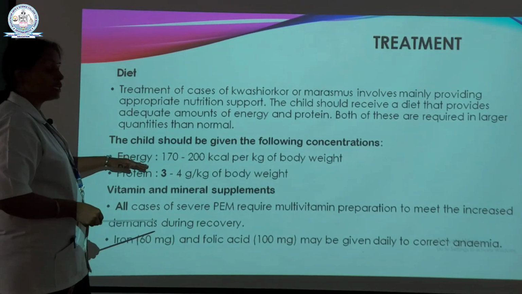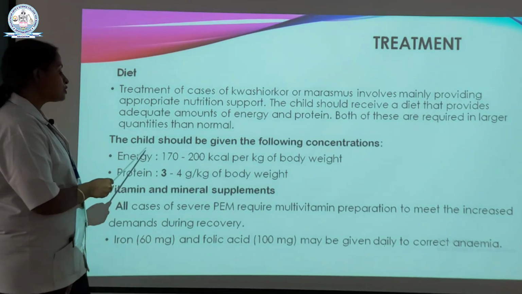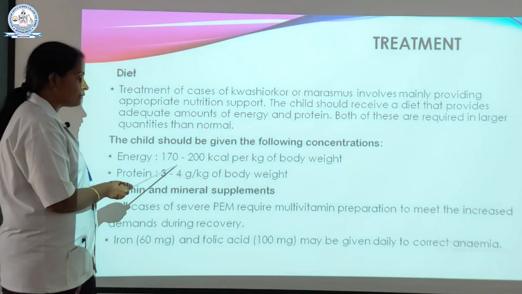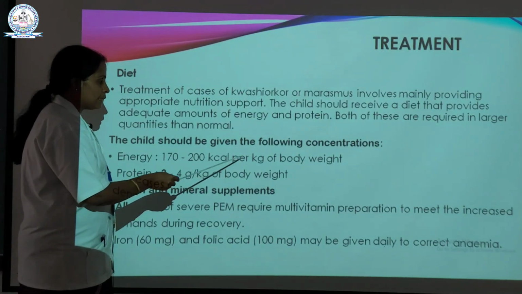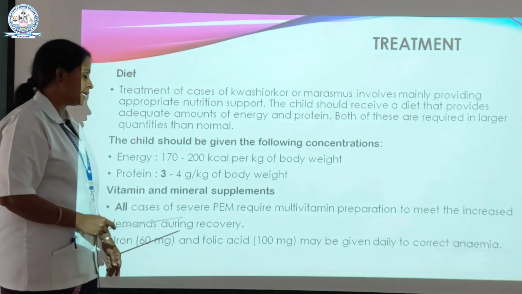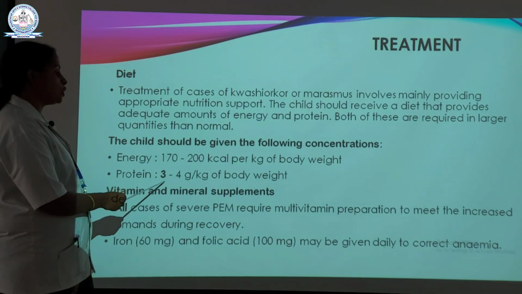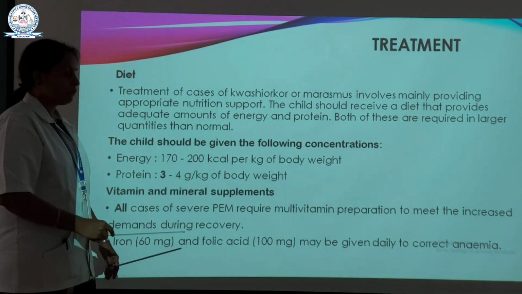So what about the energy and what about the protein here? Energy, we must provide 170 to 200 kilocalories per kilogram of body weight, and for protein, 3 to 4 grams per kilogram of body weight.